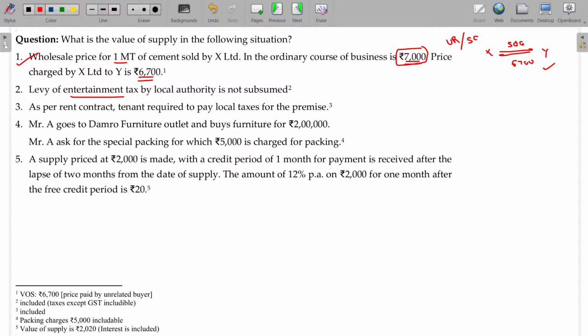Levy of intermittent tax, which is not subsumed in GST, is includable. So what you have to do? You have to include this. Why? All taxes will be includable except GST.